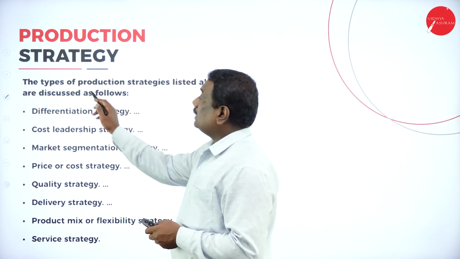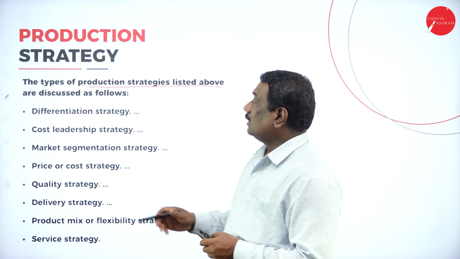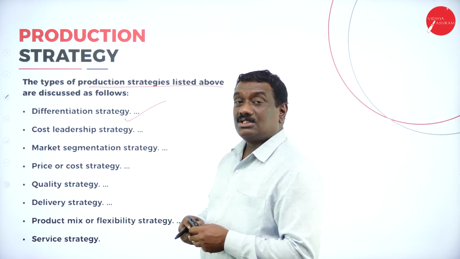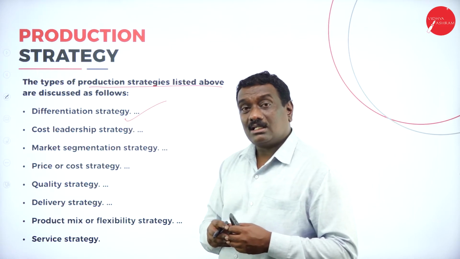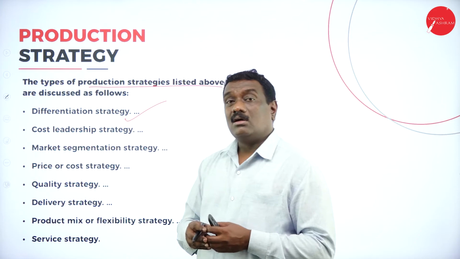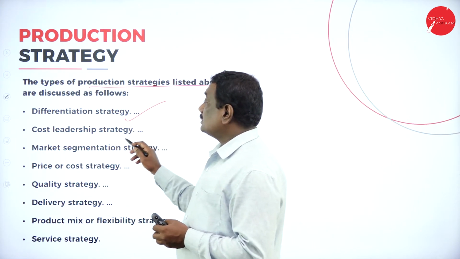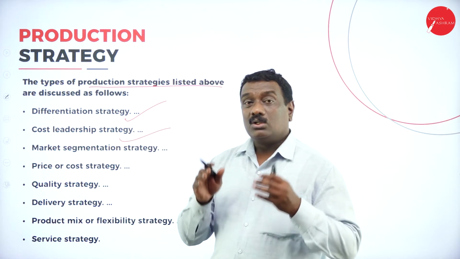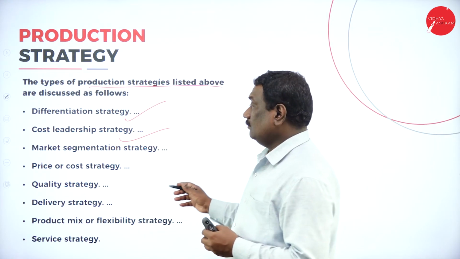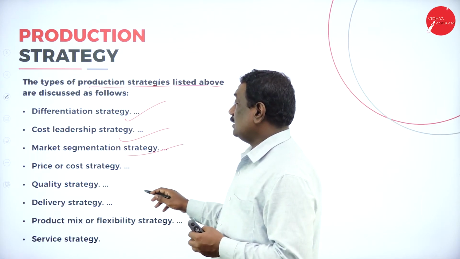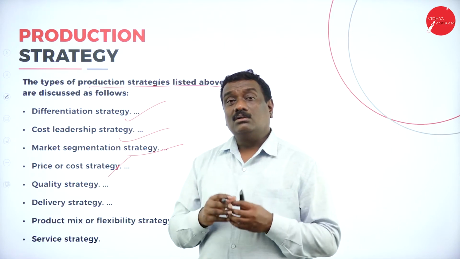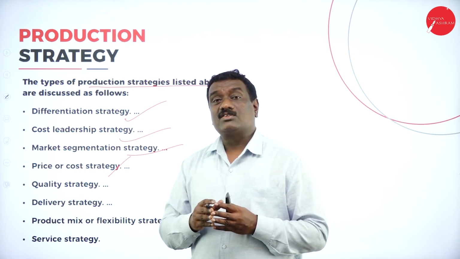Now coming to the different types of production strategies, the first one is the differentiation strategy. You need to differentiate your products from other products in the market, or differentiate your company from other competitors. Second is cost leadership, where you lower your cost in order to enter into competition. Then the market segmentation strategy, and the price or cost strategy, where you need to see what kind of price you are going to fix for your product.